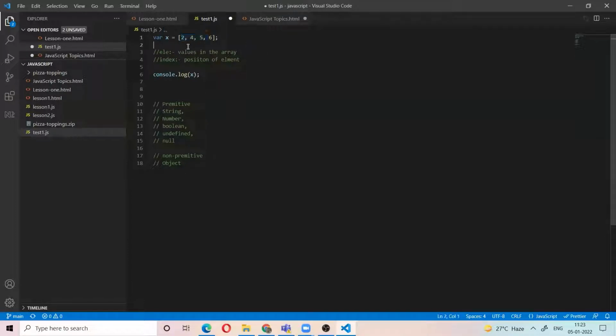Now coming to the position. What is the position of the 2? Actually, the array starts from 0. So the position of the 2 is 0. The position of the 4 is 1. The position of 5 is 2. That is called the index.